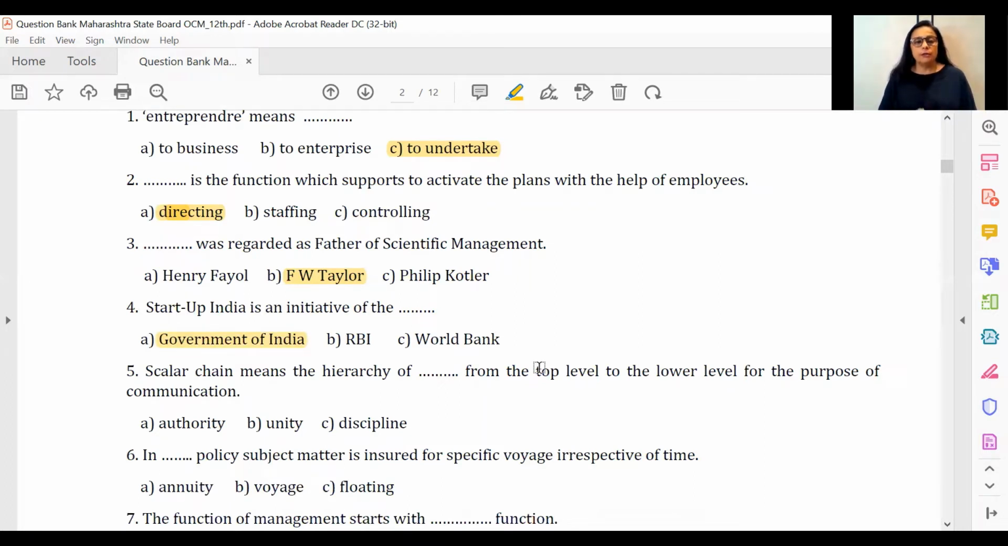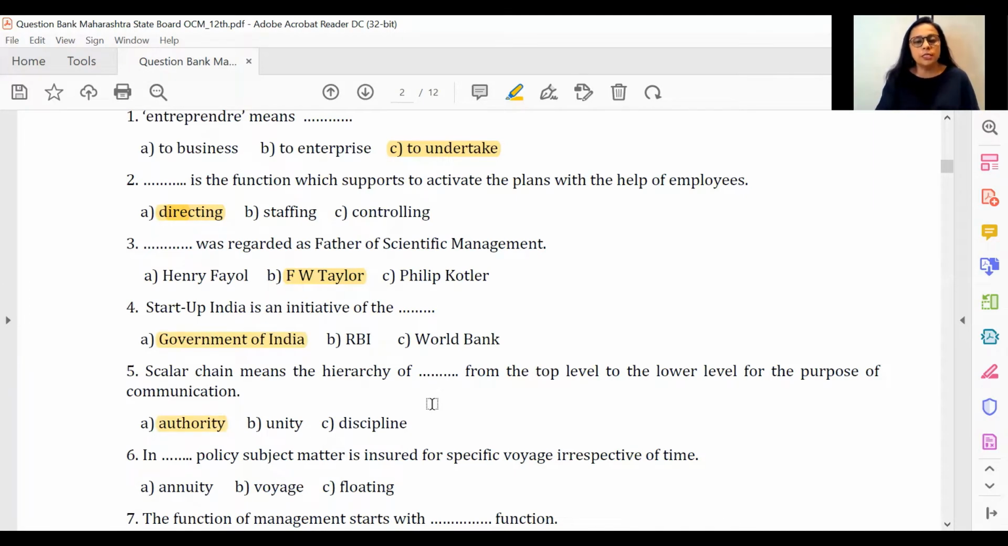Scalar chain means hierarchy of dash from top to lower level for the purpose of communication. As soon as you read this, please remember we are talking about chapter number 1, that's principles of management. And the answer to this is scalar chain is the hierarchy of authority.